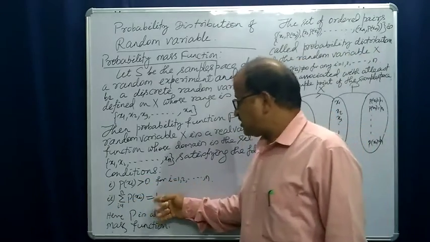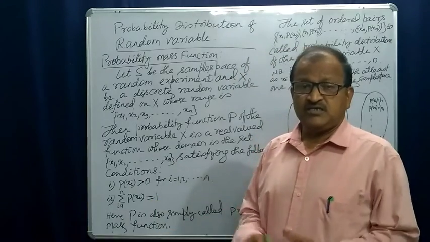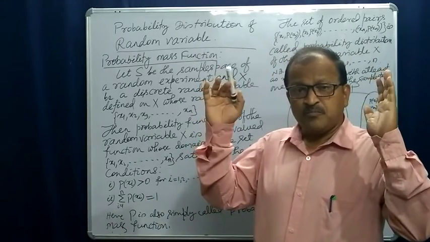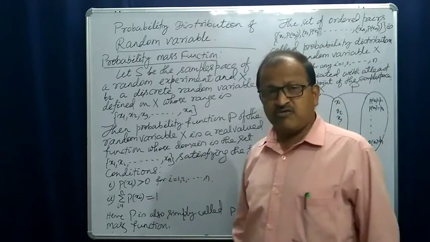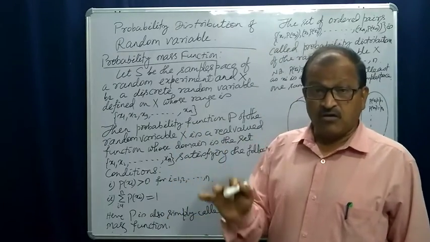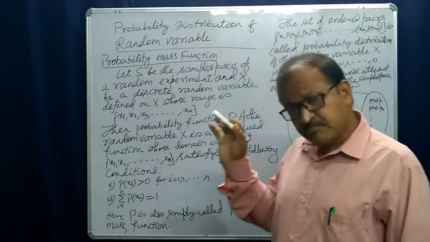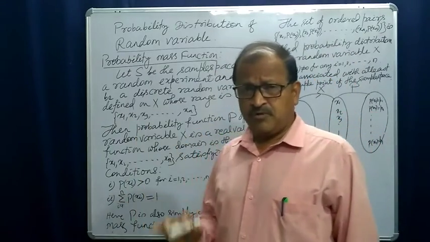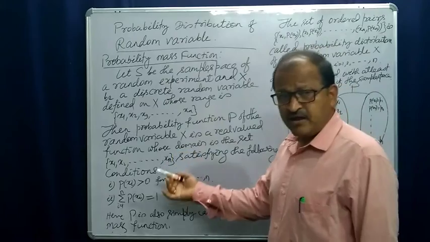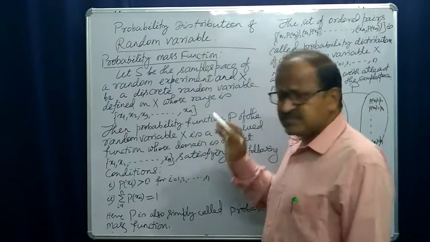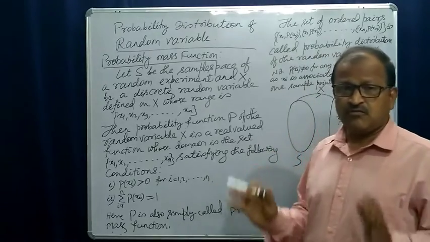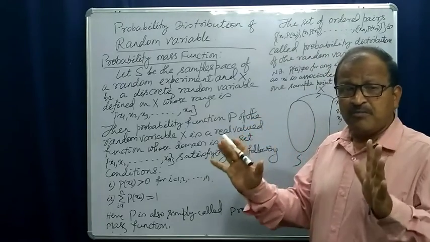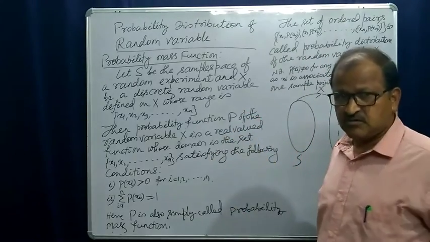These two conditions satisfy the conditions of probability. So this is a probability function defined on the random variable, the probability function of a random variable, and simply it is called the probability mass function.